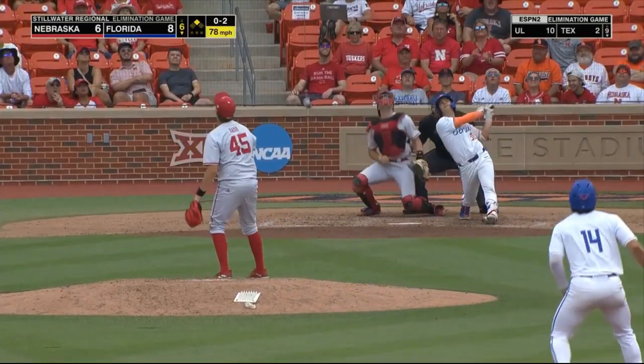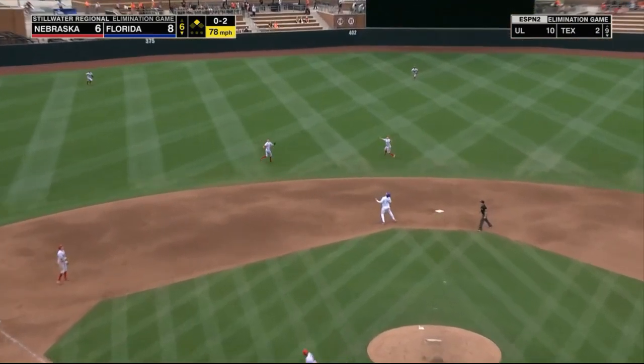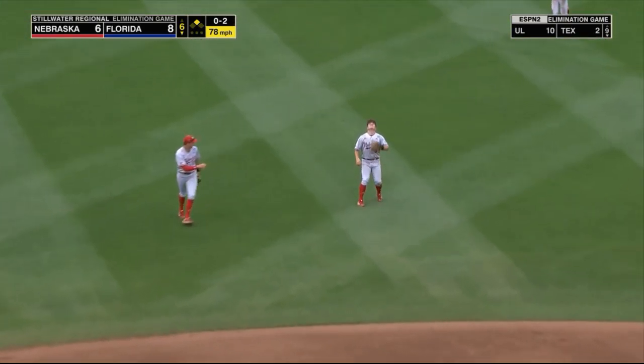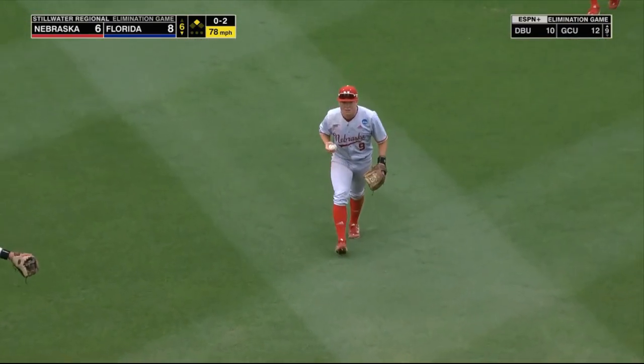Grand Canyon leads Dallas Baptist 12-10. There's some high-scoring games out there. That game's in the 9th. Here's Stokes. 1 out.